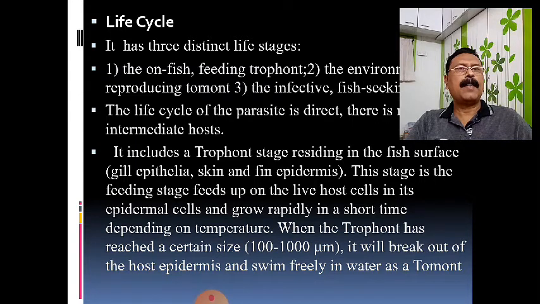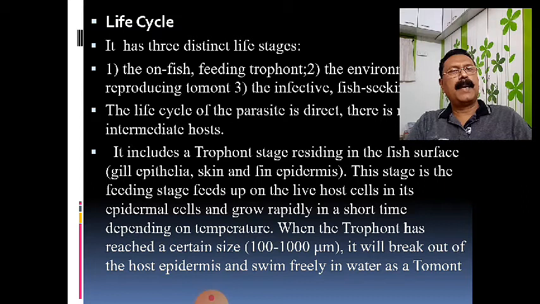So the mitotic division of those cells will take place, and finally a large number of daughter cells, from 10 up to 100 daughter cells, will form in a single type of cyst, that is the tomocyst. That tomocyst you may call a division stage, and in that division a large number of daughter cells, known as the tomites, are released when it breaks up the wall of the cyst.